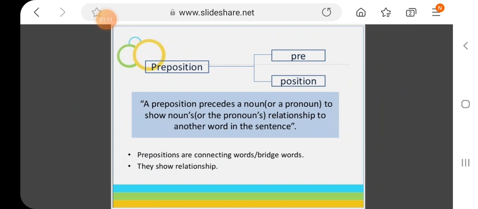So their main function is to act like a bridge between a noun and the other part of sentence. It is, you can say, a connecting word which connects a noun with the other parts of speech. So they are called connecting words or bridge words. They show relationship. If we tell the relationship between different parts of speech, their function is to create relations.